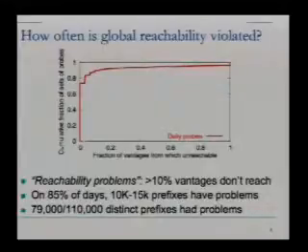So if a prefix is unreachable from one vantage point, it's highly likely to be unreachable from many vantage points. Based on the knee of this curve, we're going to say that a prefix is experiencing reachability problems if more than 10% of the vantages fail to reach. Looking at 4 months of data, we saw that on 85% of the days, between 10 and 15,000 distinct prefixes had problems. Over the course of our study, out of the 110,000 prefixes that we monitored, 79,000 of them had problems at least once. So we're seeing lots and lots of problems, most prefixes having problems at some time.